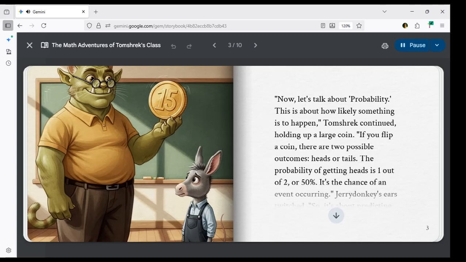Jerry Donkey's ears twitched. So it's about predicting the future, but with numbers? In a way, yes. For Pin 2, imagine a bag with 1 red ball and 1 blue ball. If you close your eyes and pick one, what is the chance to pick red? 1 in 2. That is probability.